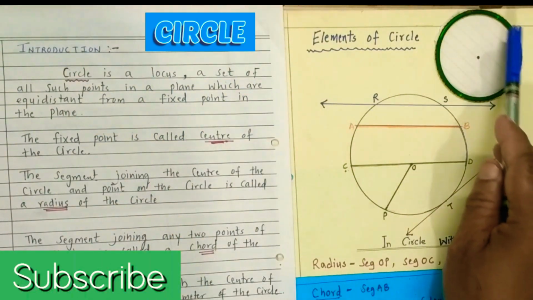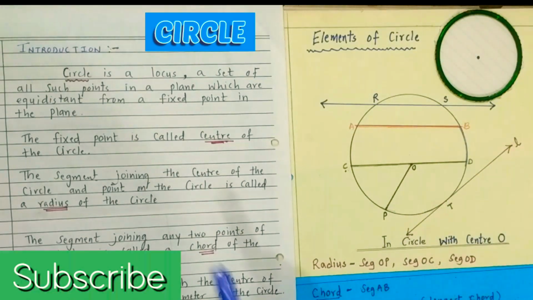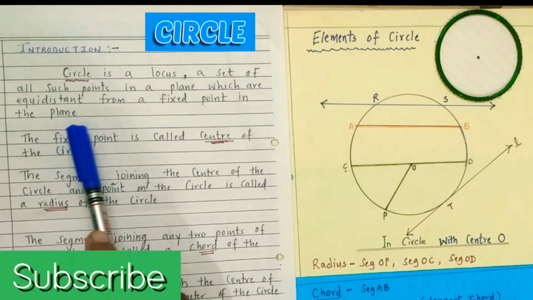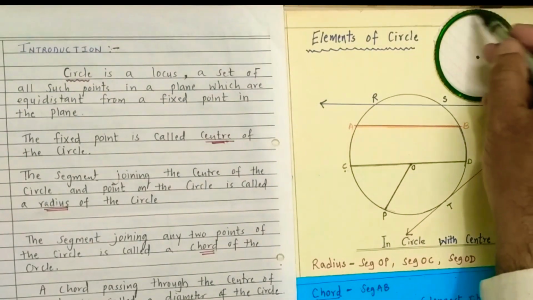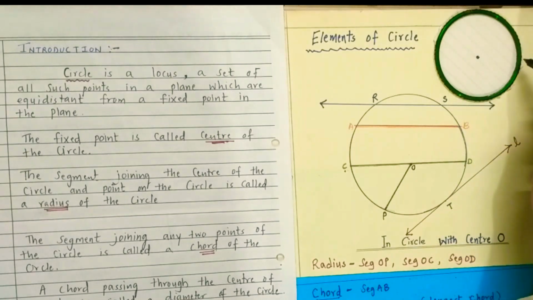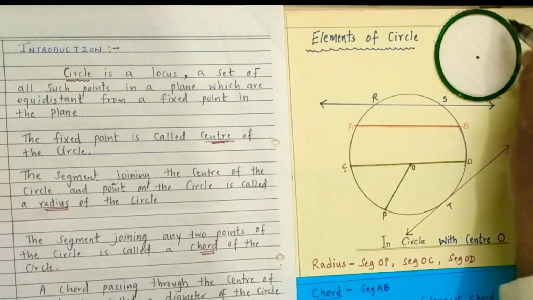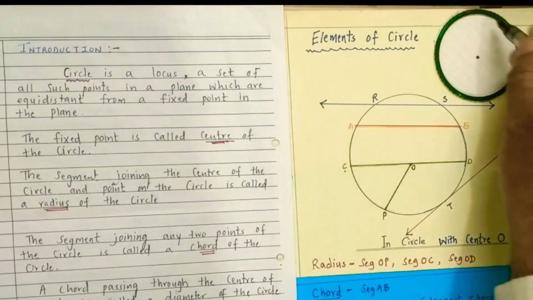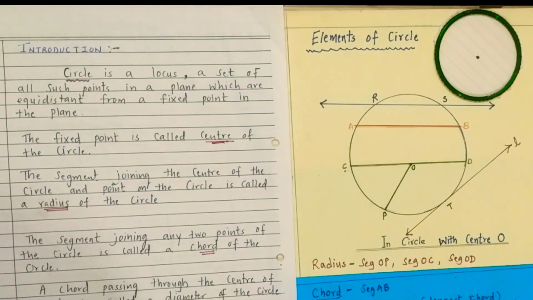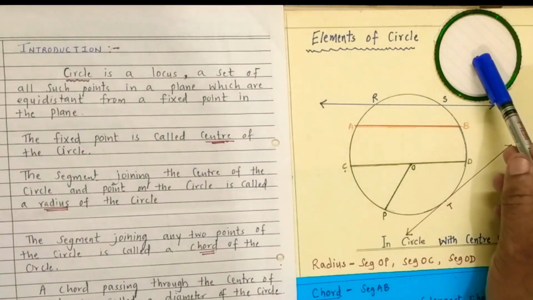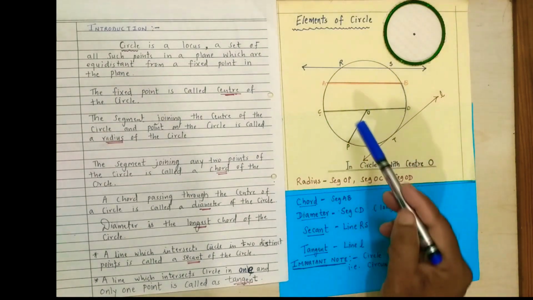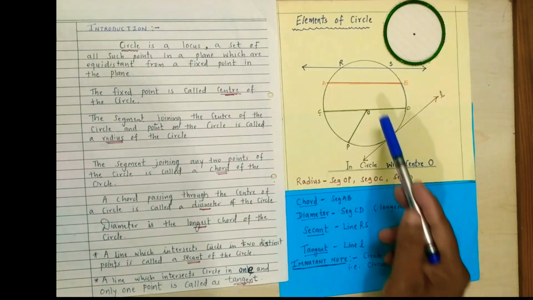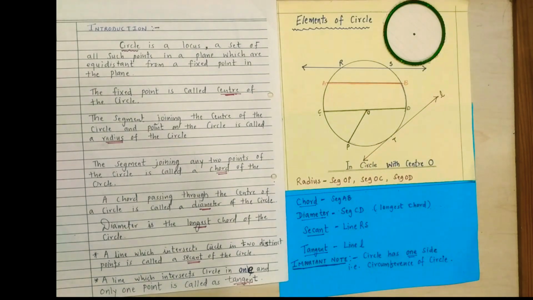It is a locus of the set of all points in a plane which are equidistant from a fixed point in the plane. So this bangle is made of a set of infinitely many points which define a circle. The fixed point is called the center of the circle. In this diagram, you can see O is the center of the circle.